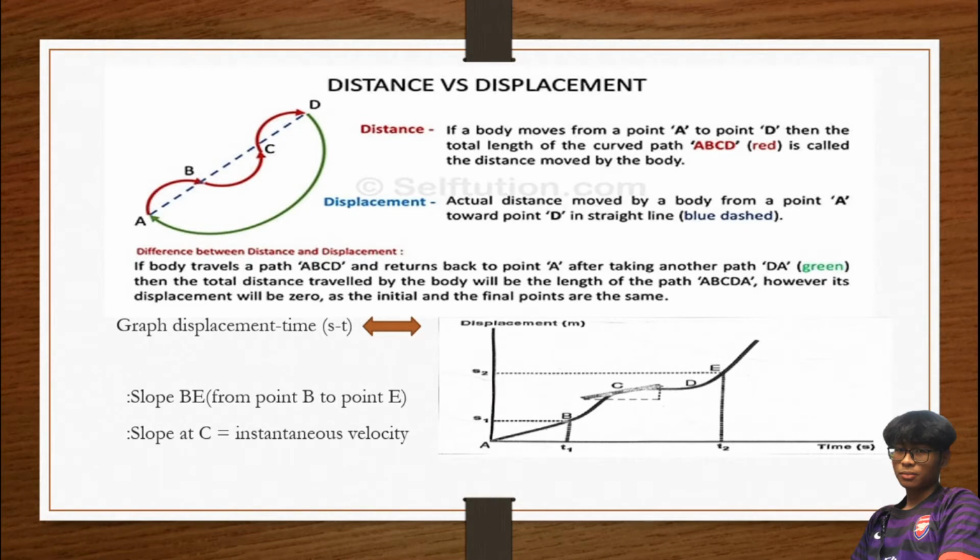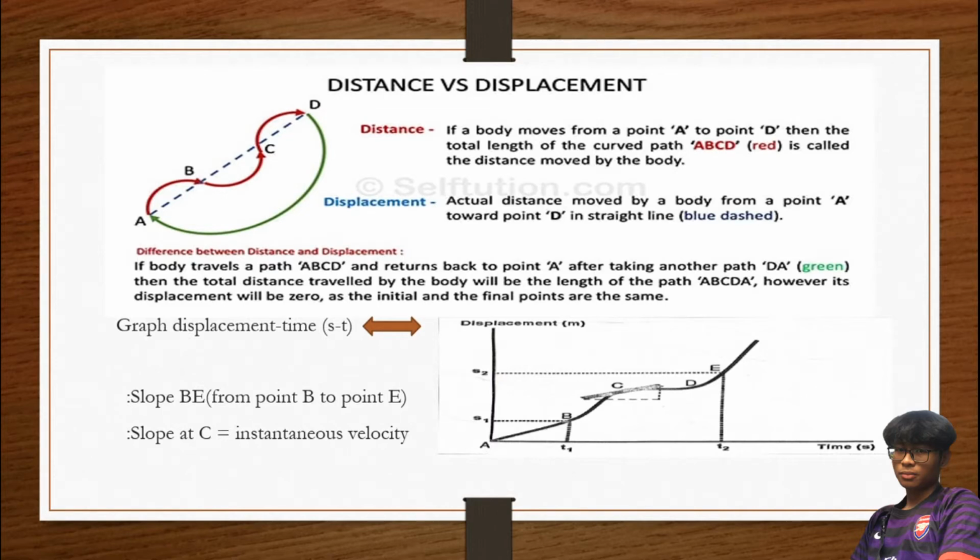So distance versus displacement. Distance: if a body moves from point A to point D, then the total length of the curved path ABCD, the red line, is called the distance moved by the body. So kita tengok dari gambar ni, red line ABCD, kita tahu itu adalah distance. While displacement is the actual distance moved by a body from point A to point D in a straight line, the blue dash. Means kat sini the blue dash from A toward point D, dia direct terus move ke D. So kita tahu itu adalah displacement. Kita tengok pun kat sini short way dia adalah blue dash ni.